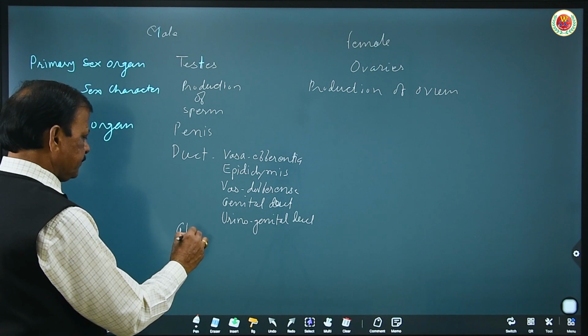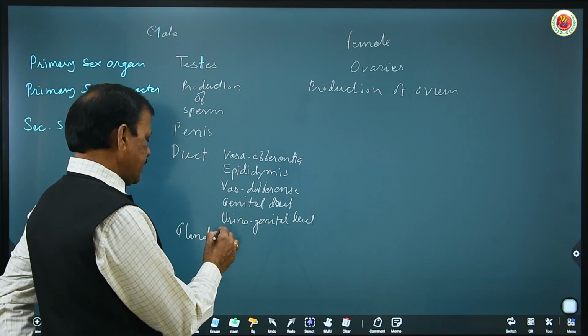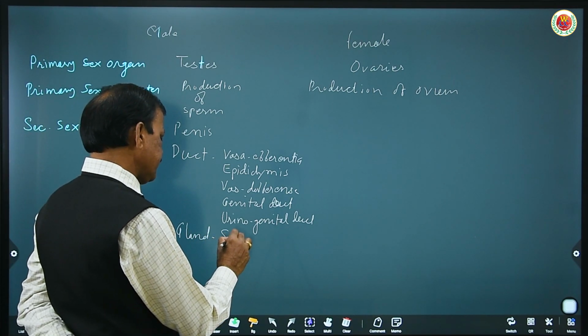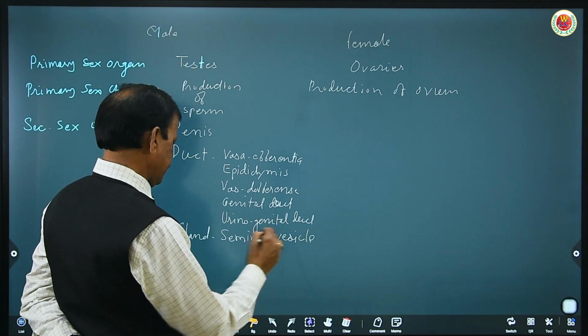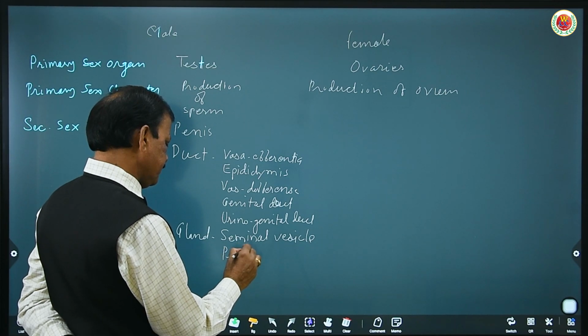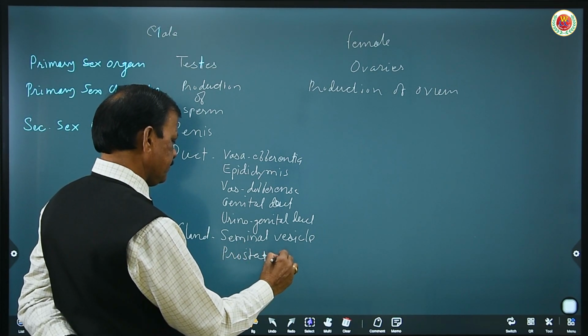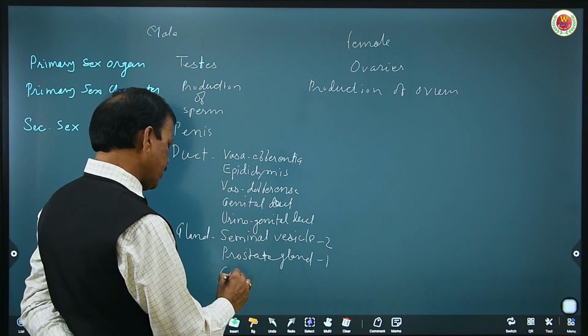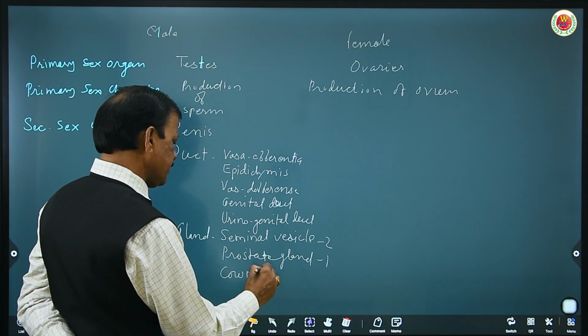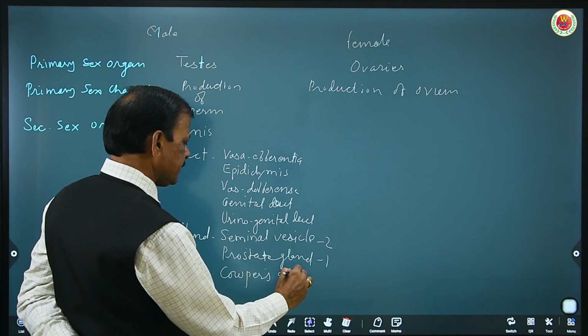Glands, other secondary sex organs, are the seminal vesicles, prostate gland, and Cowper's gland, also known as bulbourethral glands.